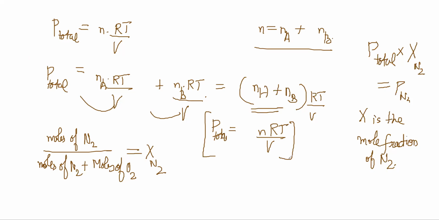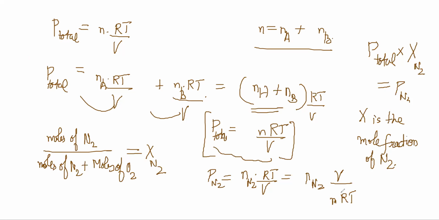Now notice that this is coming because P total is nRT by V, and the pressure due to nitrogen is just N2 RT by V. And RT by V can be written as V by nRT.